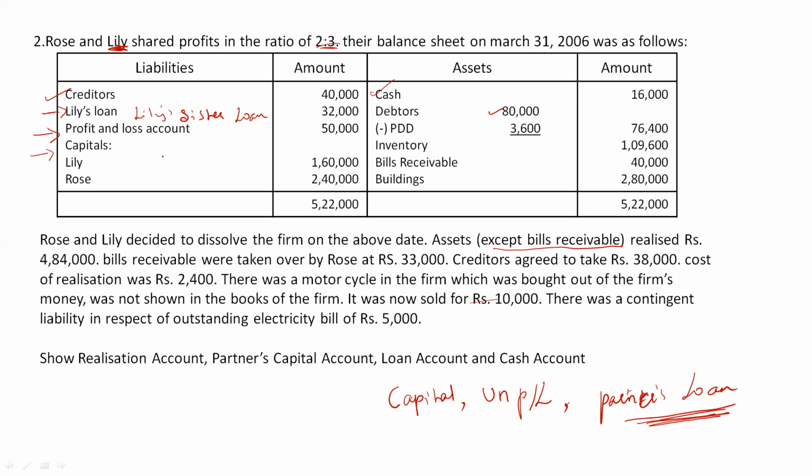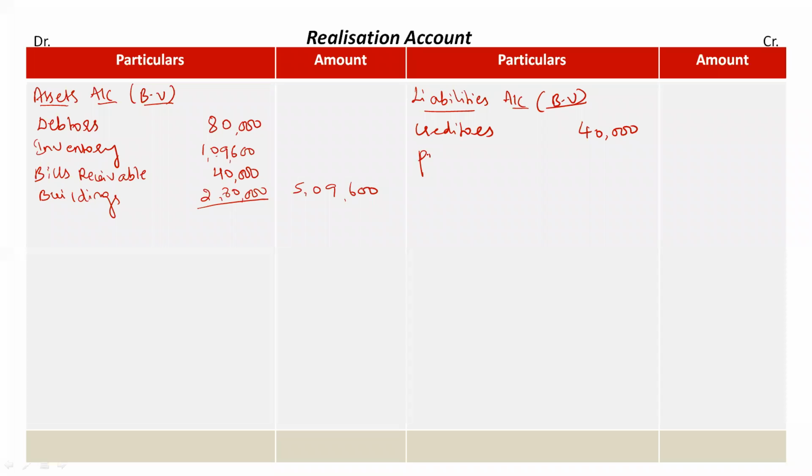But we have one more thing here, this PDD. While recording debtors we have taken the full value of debtors, rupees 80,000, but we have not taken the PDD amount, the provision for doubtful debts. That I will take here: PDD rupees 3,600.